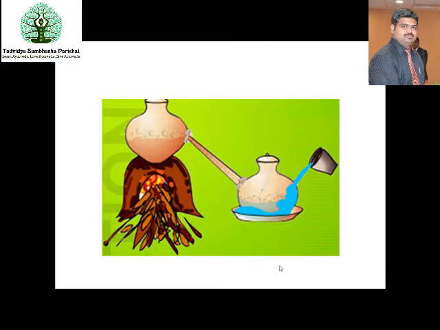And this is the Tiryakpatana. The ghata is placed over the koshtika or the chulha. On the chulha you keep this ghata where you smear the Hingula, and then you heat it. An oblique pipe has to be attached to the ghata, at a lower height compared to the ghata, and you place it in a tub where you should keep water. Because of that cool environment, the fumes of the mercury will turn into globules and it can be collected.